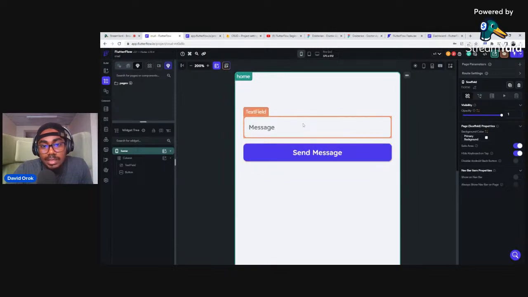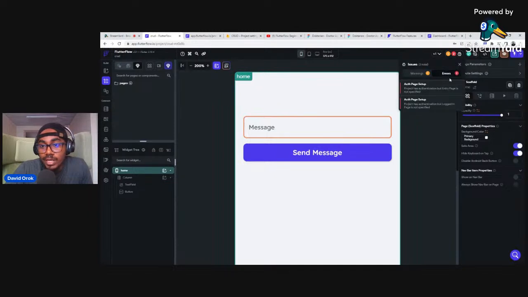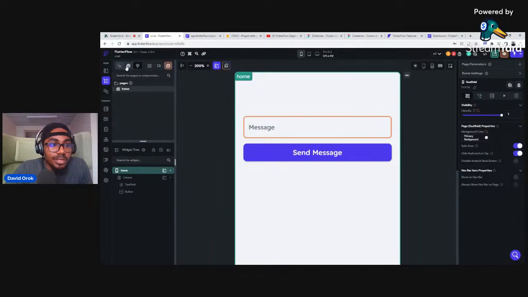So I want to put something inside a database. Fine. Before we even go ahead and continue, we have an error here, and it doesn't make sense for us to continue without solving this error. So let me just quickly see how we can fix this. I will click on this. Let's go back to pages.